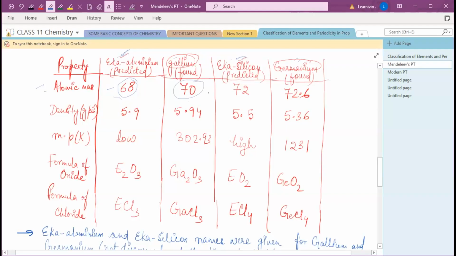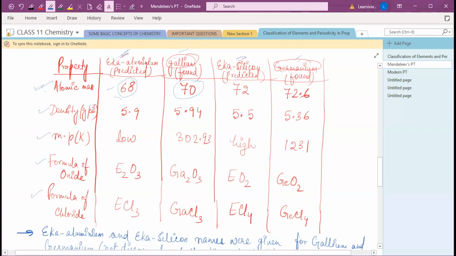जो actually में discover हुआ elements gallium and germanium, their properties were very much similar to those predicted by Mendeleev. Okay, so you can see in the table. This table shows different properties here. Like he predicted atomic mass, density in gram per centimeter cube, melting point in Kelvin, formula of oxide, meaning when they react with oxygen what will be the general formula, and formula for chloride.